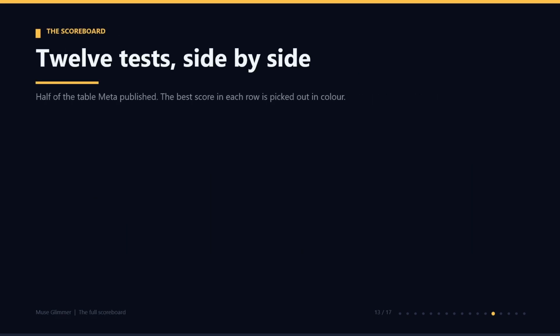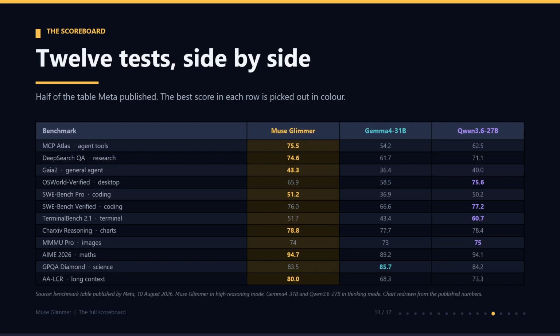The best score in each row is picked out in color. Take a moment to look at this one. The orange color is Muse Glimmer, then Gemma with 31 billion parameters, then Qwen 3.6, 27 billion parameters. You can see it wins most of the agent rows at the top. It also wins AIME math and the long context test at the bottom.